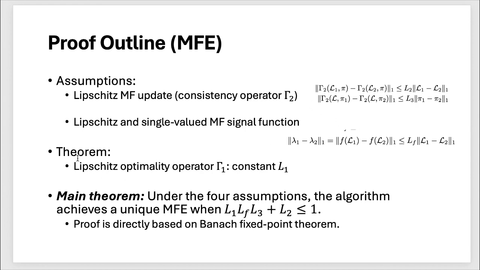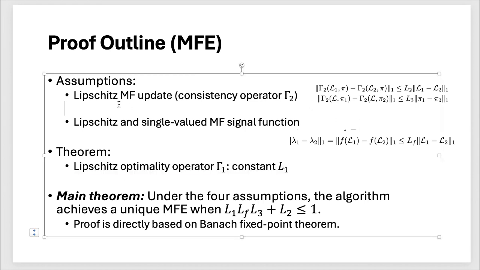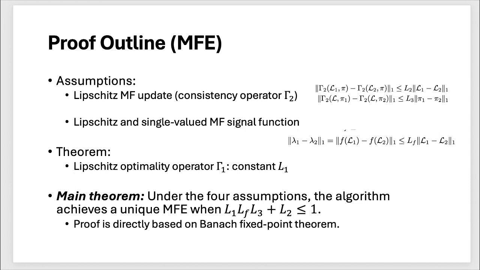And with the theorem I just showed you and the assumptions here, we can use the Banach fixed point theorem to prove that the algorithm can achieve a unique mean field equilibrium whenever L1, LF, L3 plus L2 is less than or equal to 1.